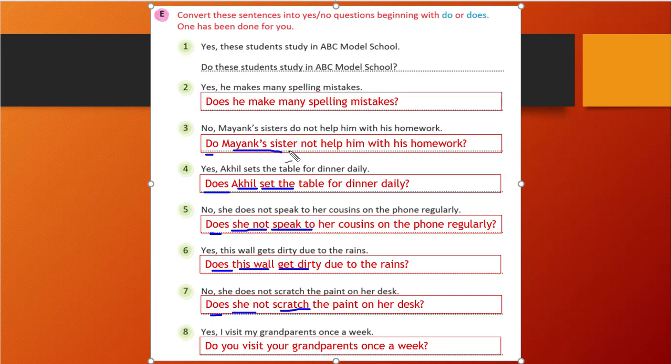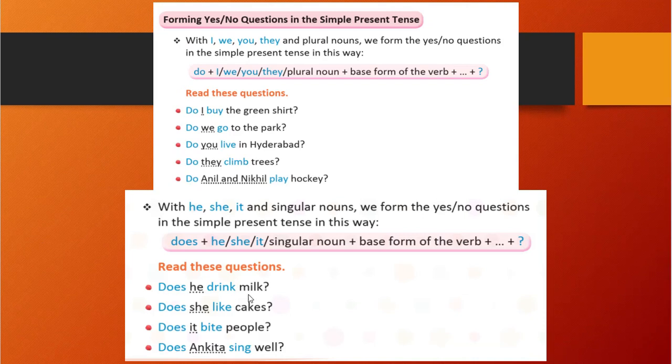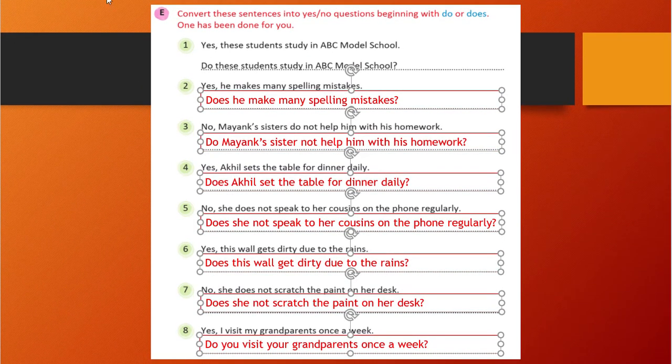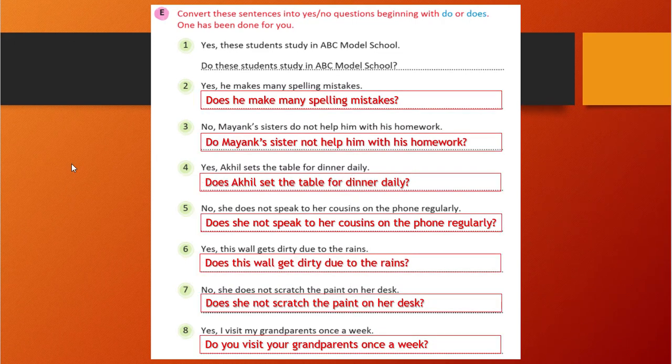Do, noun, and verb. Right? So do, does, noun, and verb. Same format we have followed here, and we got our answers. See, it was very easy. It is not at all difficult. So you can solve this.